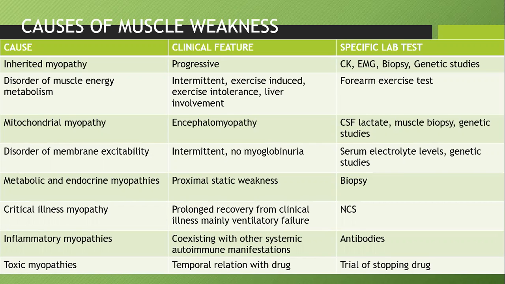Inflammatory myopathies, the dermatomyositis, polymyositis, and inclusion body myositis, and other inflammatory myositis like Scrub typhus can cause myositis. Specific antibodies will be the diagnostic test. And toxic myopathies, atorvastatin-induced myopathy, or steroid-induced myopathy, etc. So these are a total of 8 causes of muscle weakness, which we are going to discuss shortly.